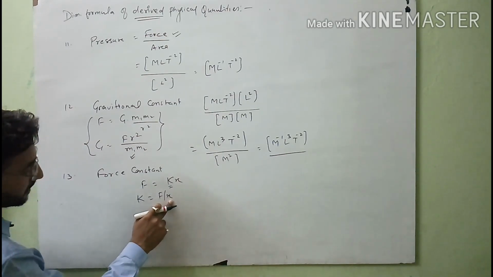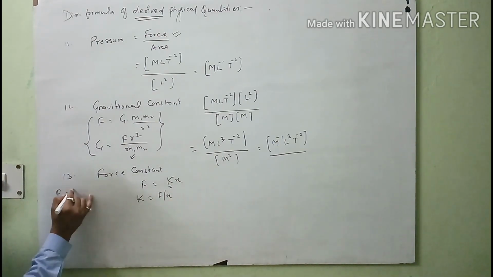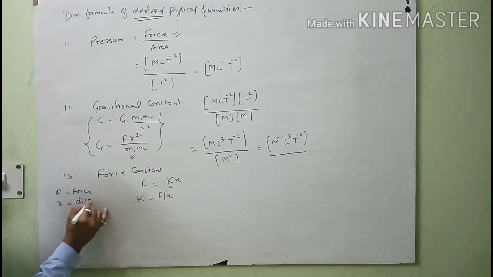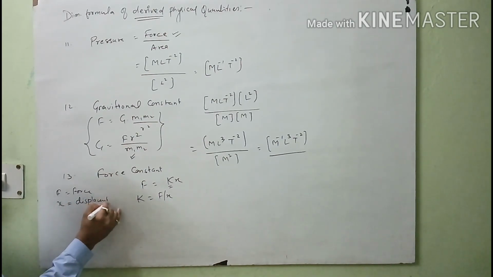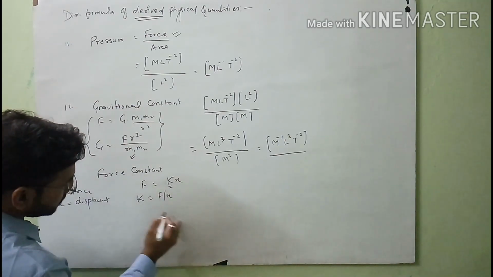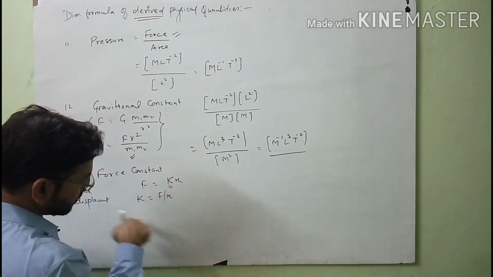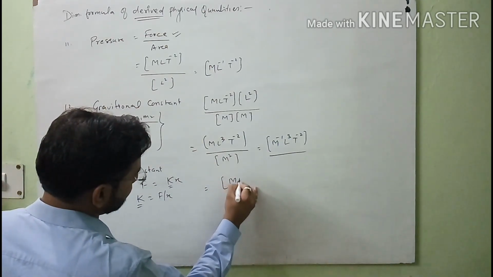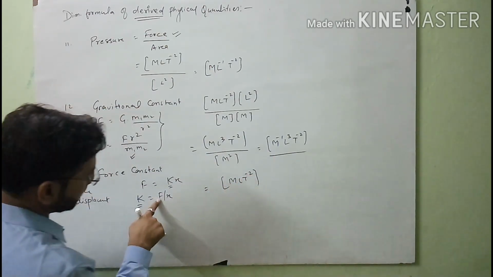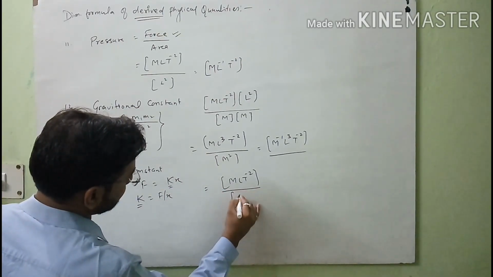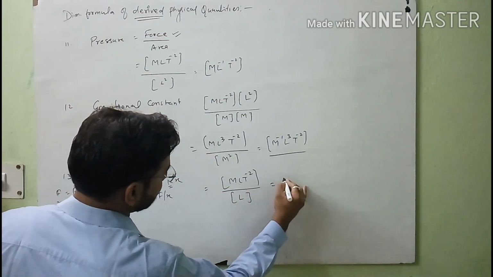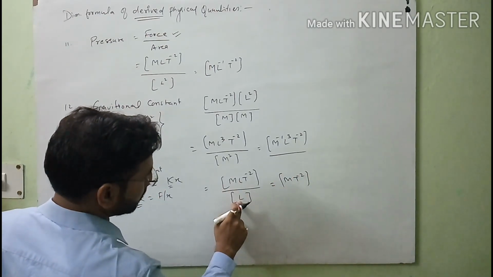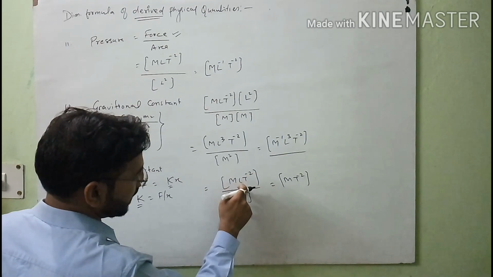Here x is a distance. See here, F denotes a force and x is a distance, or you can say displacement also. Means in short you can say distance. So when you think about the dimension formula of k, which is the force constant, you will write here MLT minus 2, which is the dimension of force, and after that L. So finally you will get MT minus 2, because L0, L1 cancel out, power is 0.